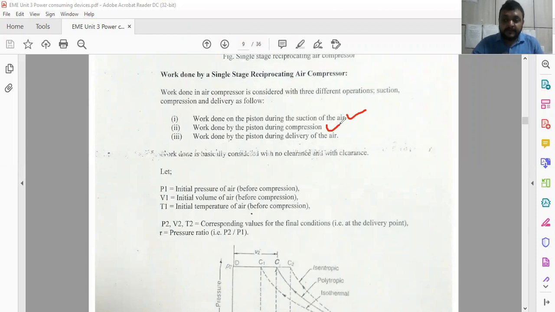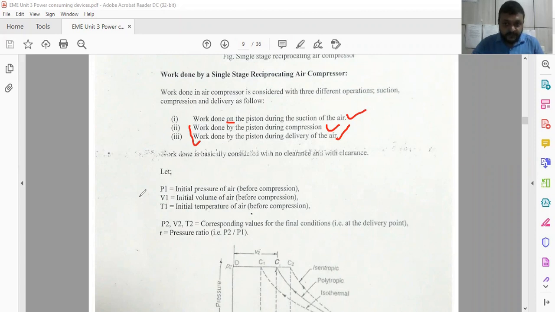The piston actually imparts force over the air during compression, so actual compression of the air takes place, and then work done by the piston during the delivery. These two are work done by the piston, and the other is the work done on the piston by means of the crank.